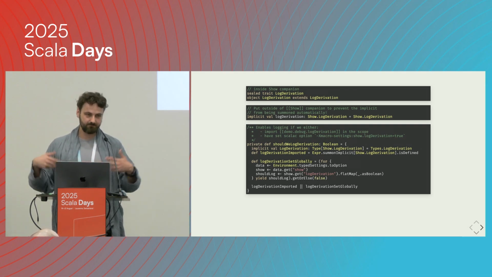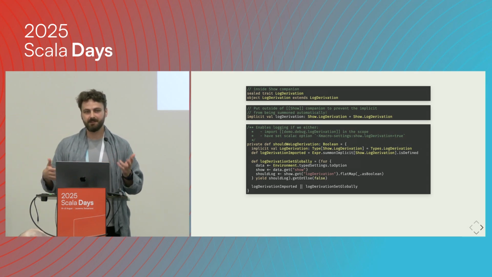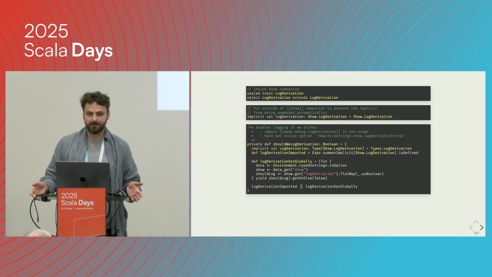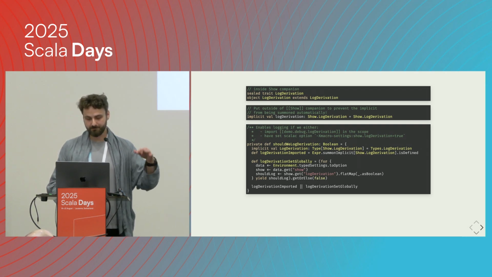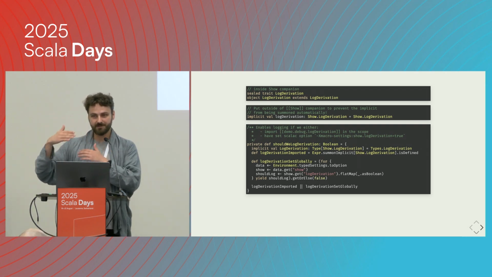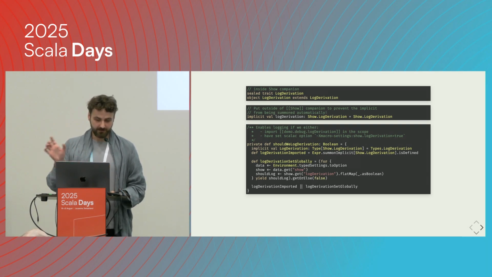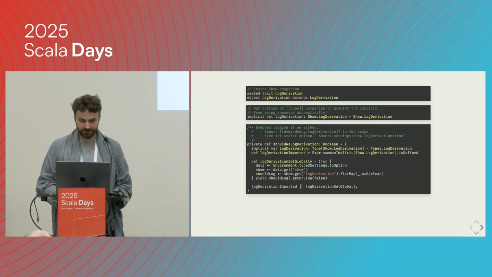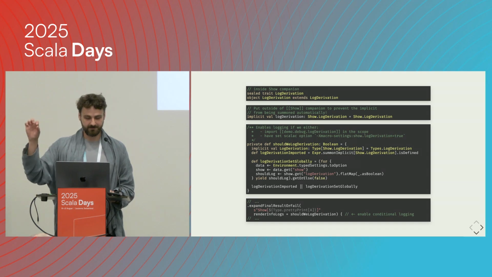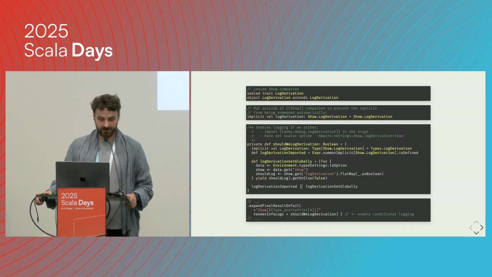And then we're parsing all of those settings into something basically similar to JSON, so that we wouldn't work with raw strings, but something more useful. And then we can just look into it. Is there some object called show, so that we could aggregate all of our options in one place? Yes. Does it have something like log derivations? Sure. Is it a Boolean? Yes. Is its value true? If yes, then we are also flipping this flag. Otherwise, we're assuming that we shouldn't show the log. And finally, we just need to call this function when we are preparing the final expression handling.